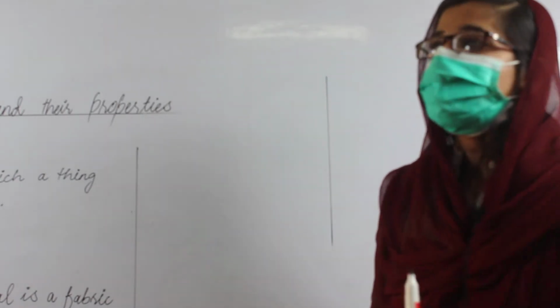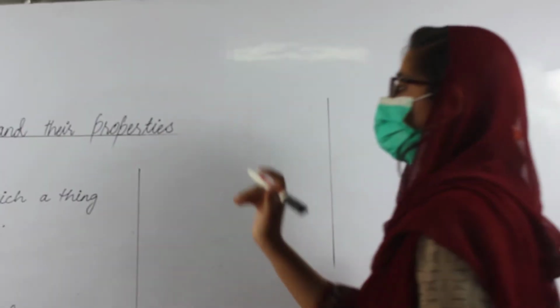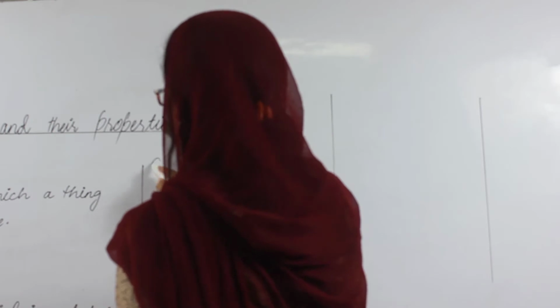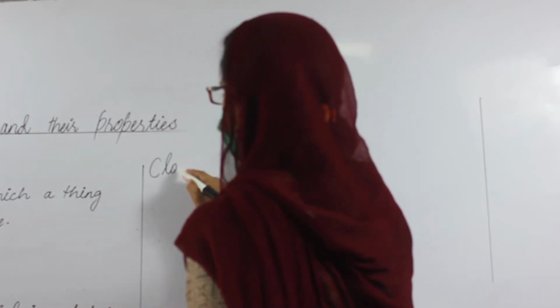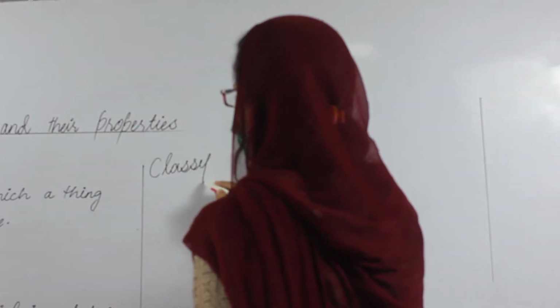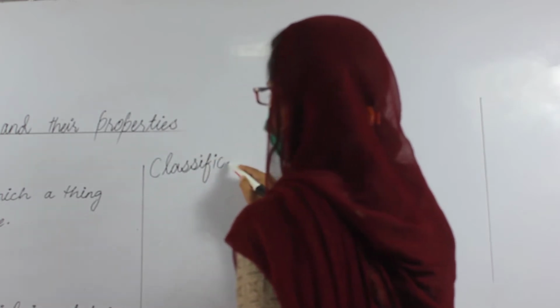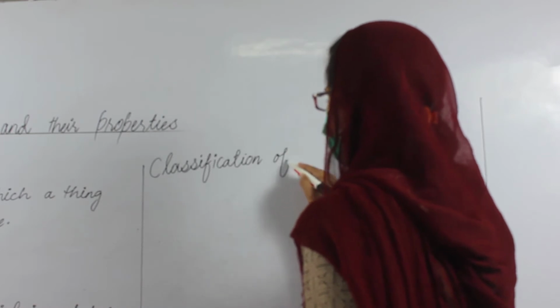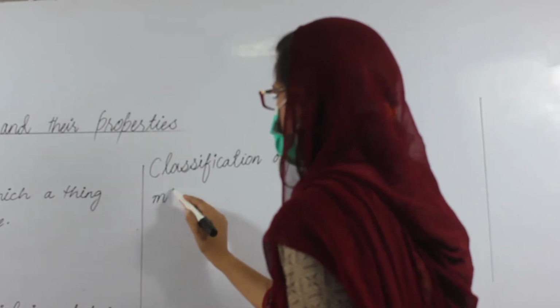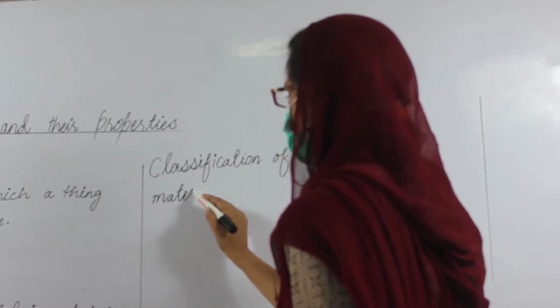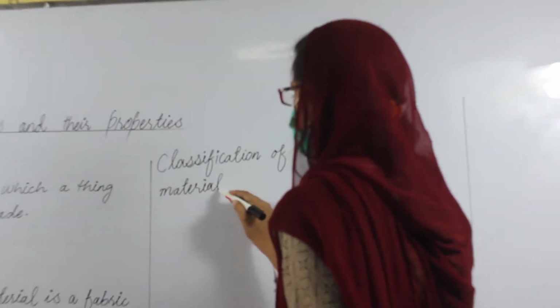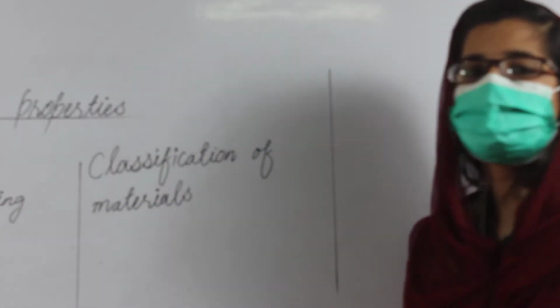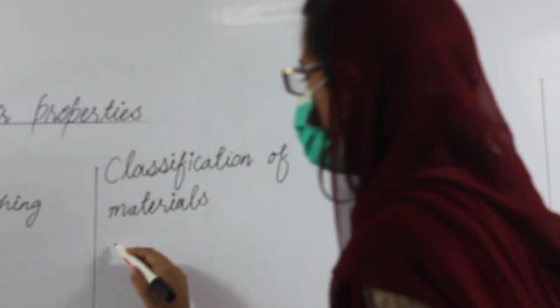Now how can we classify materials? The next topic is classification of materials. Materials can be classified into the following groups.